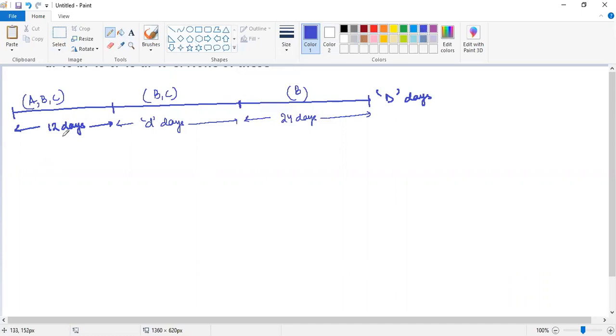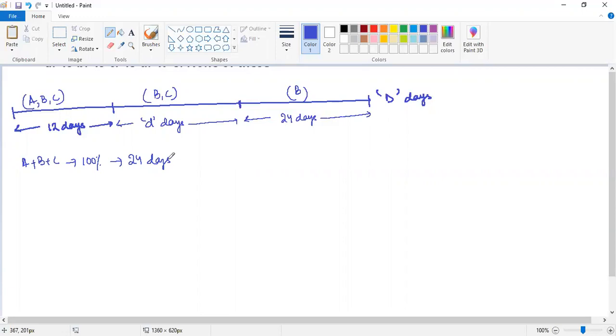Okay, so I hope you have understood the three different portions. Now tell me something. A, B, and C. I hope you have checked out the question and noted it down. So A, B, and C can complete 100% of the work in 24 days, right? That was given. If you don't remember, just go back to the previous slide and note down the data as it is given over there, right?